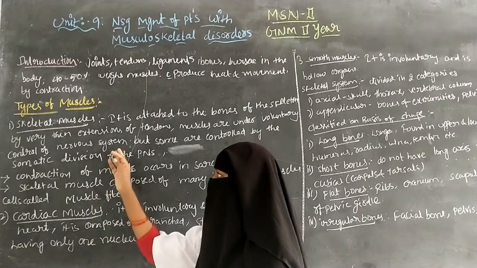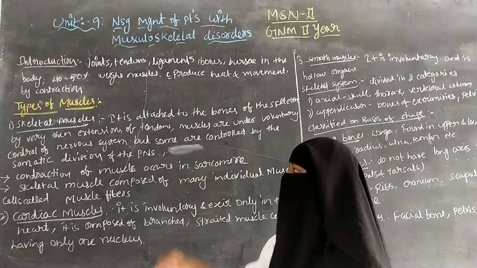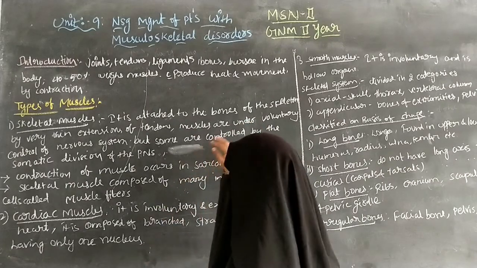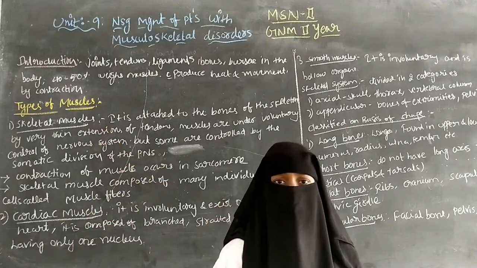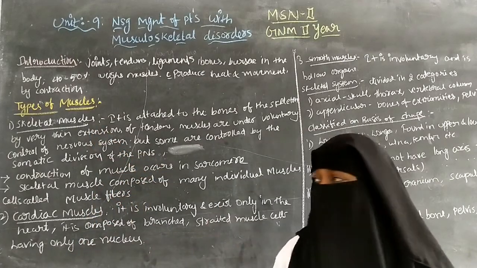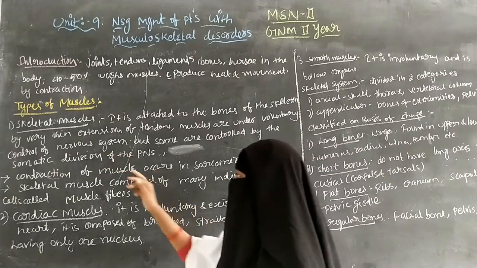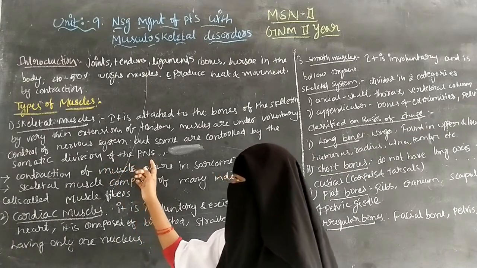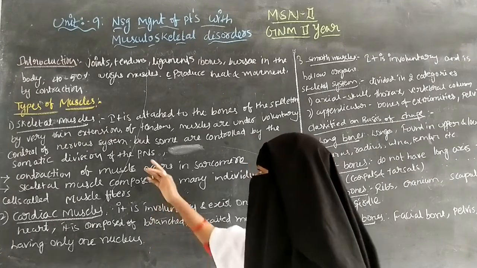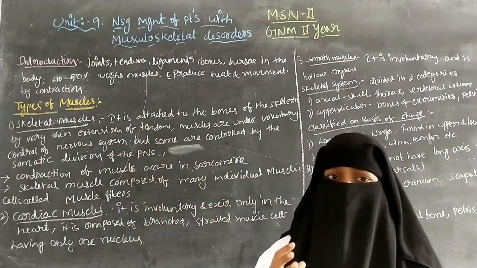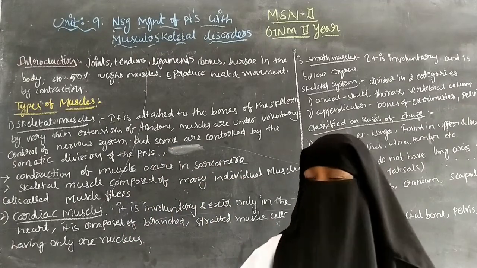In the skeletal muscles, this helps with the movement of the joints. The movement can be controlled by the nervous system, and some is controlled by the somatic division of the peripheral nervous system.